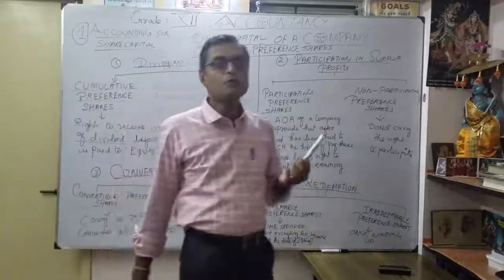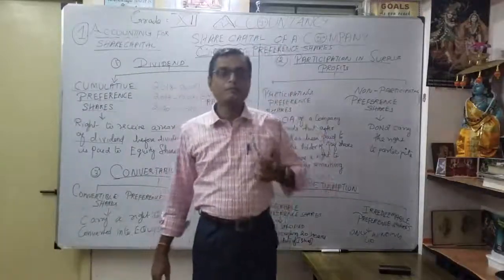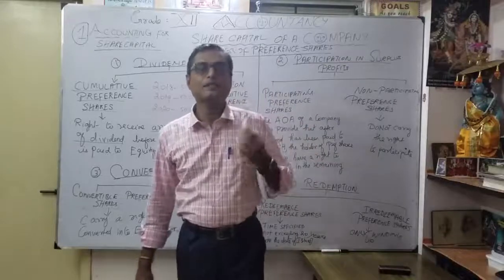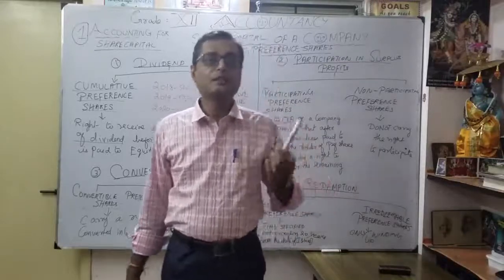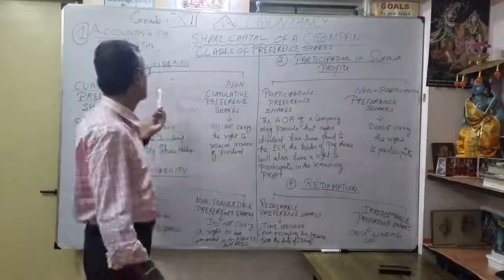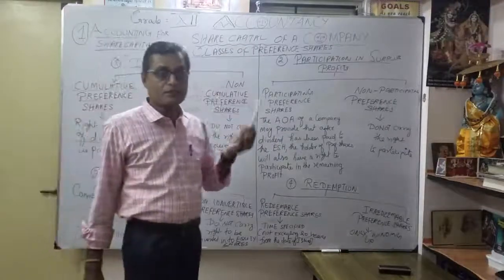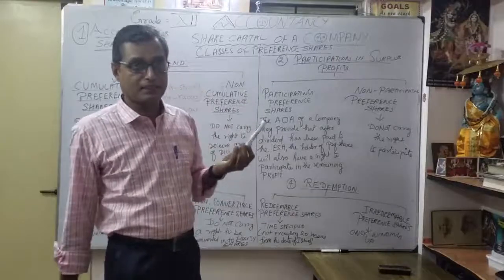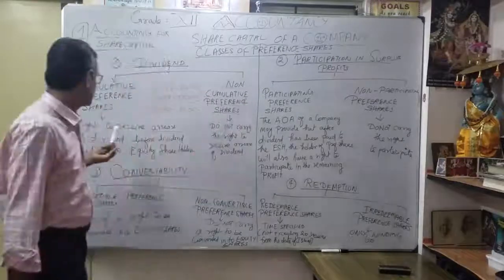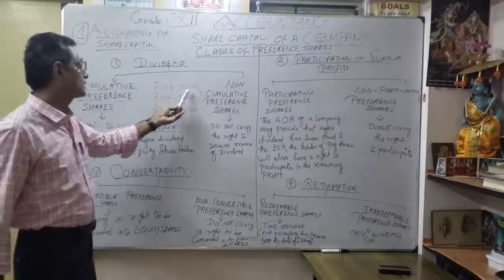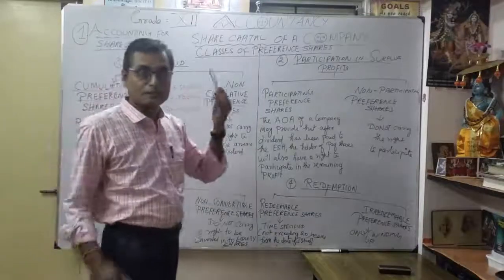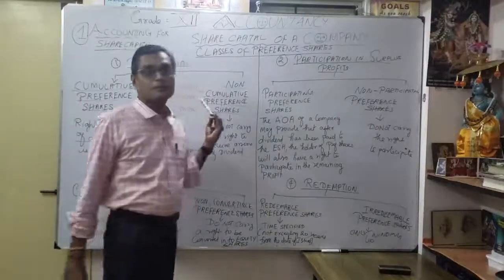Due to the availability of profit, the surplus is very less, so they are unable to get dividend for the previous 2 years, maybe 2018 and 2019. But if they are coming under cumulative preference shares, they can get the arrears of dividend, that 1 lakh, plus the current year 50,000.